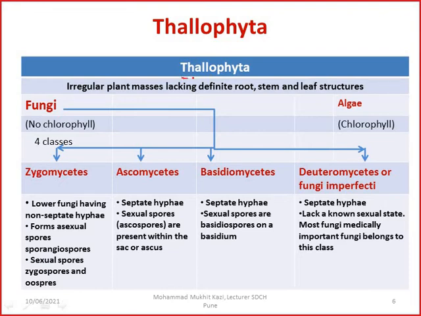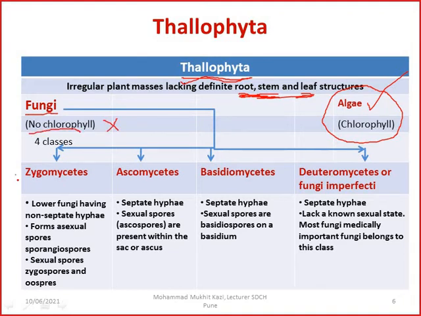As we now know, the fungi are in the Thallophyta class. Okay. Generally, they are irregular plant masses lacking definite root, stem, and leaf. This you will see in the plants. So they do come under the category of plant, but they are not actually plants because they don't have roots, stems, or leaves. Okay. So fungi and algae are again different. Algae have chlorophyll. It means that they are able to produce their own food particles or food nutrients. Fungi don't have chlorophyll.